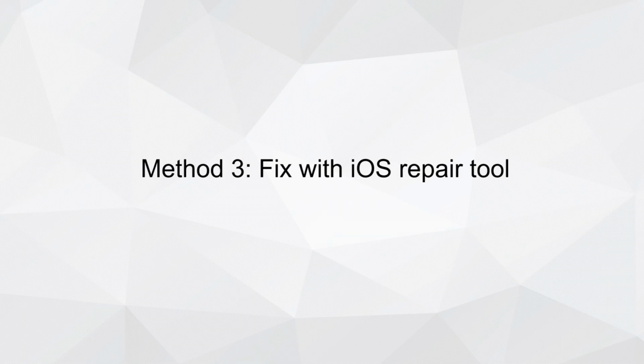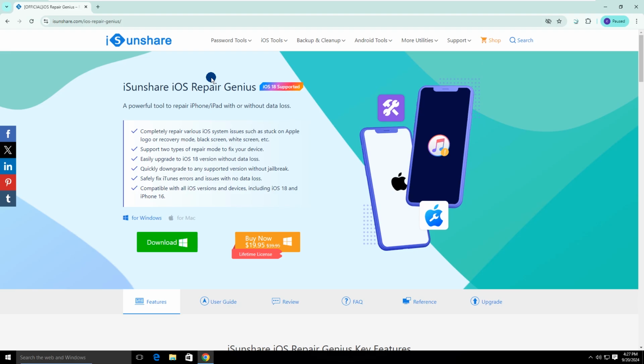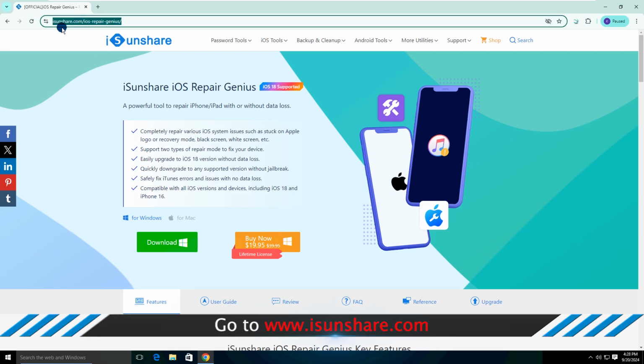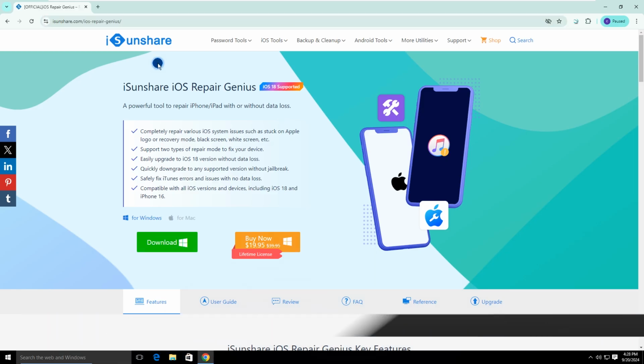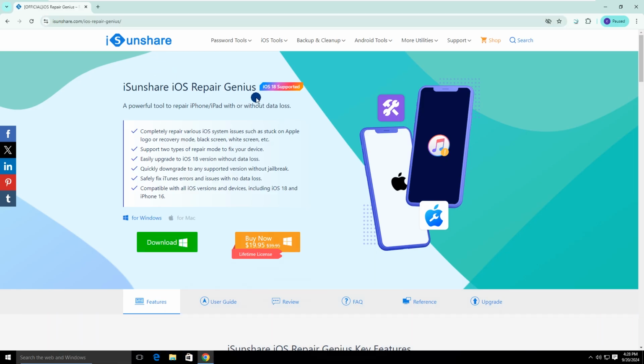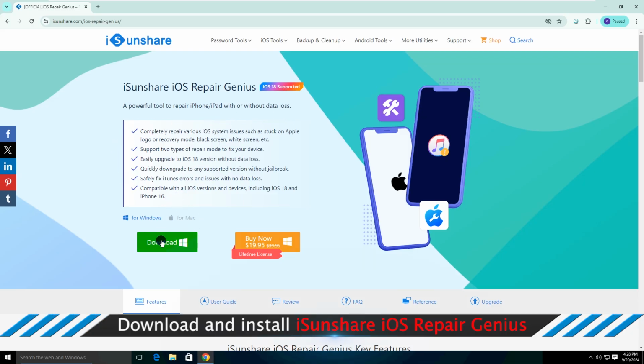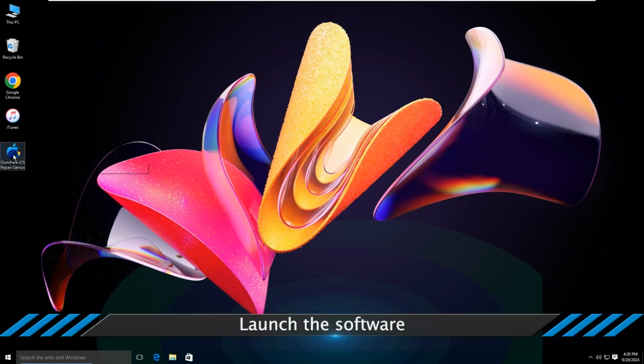Method 3. Fix with iOS Repair Tool. Go to iShare.com and then download iShare iOS Repair Genius. iShare iOS Repair Genius is a powerful iOS system repair software that can solve almost all iOS system issues in clicks. You can use it to fix the iPhone restarting issue.